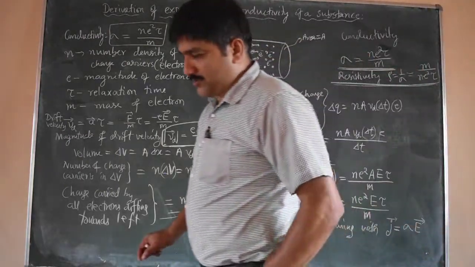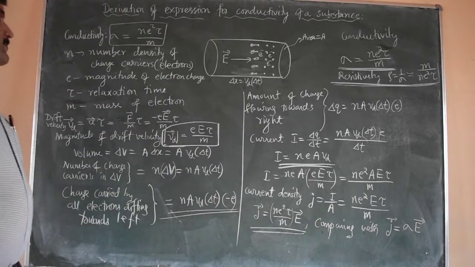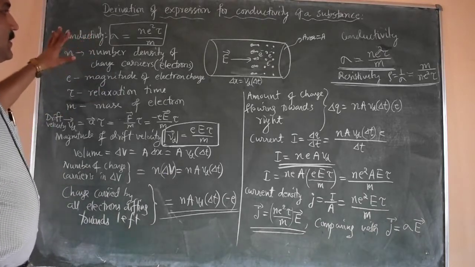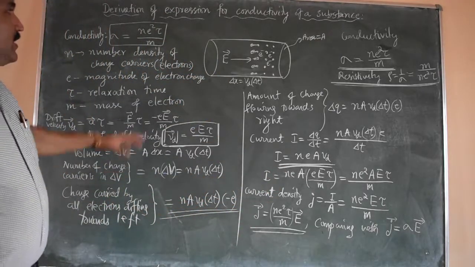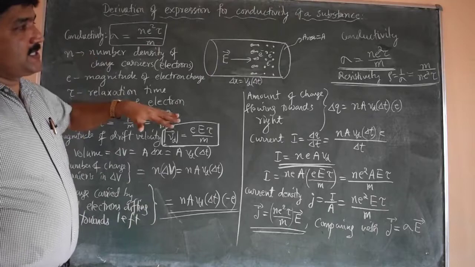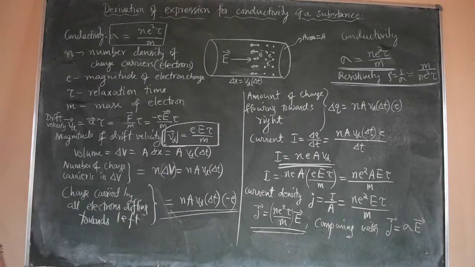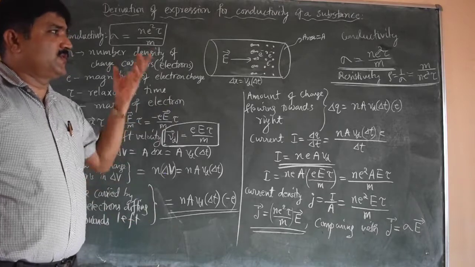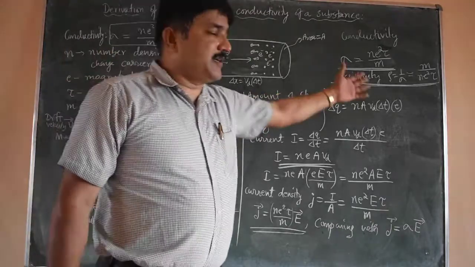So this is the 5 marks question. Normally in annual exams they ask a 5 marks question on the expression for conductivity. Conductivity is a quantity which says about the electrical conductivity of a substance, whether it conducts well or not. If it is a conductor, conductivity should be very high, whereas resistivity will be very small because they are reciprocals. Good conductors like copper and aluminium have high conductivity. Normally in our tables we see the value of resistivity instead of conductivity, but here we derive the expression for conductivity, hence we can write resistivity.